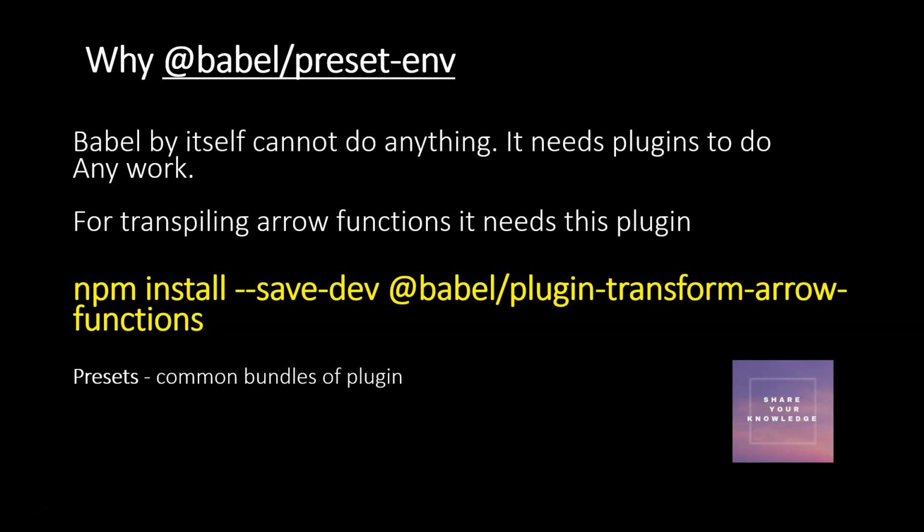For example, if you have used the arrow function in your code and you want it to work in an old browser, it has to be converted to the older function syntax, right? For that conversion to happen, we need this particular plugin, Babel plugin transform arrow functions. Only when you install this plugin will it be able to convert the arrow function syntax to the older function syntax. Okay. So you can now understand.